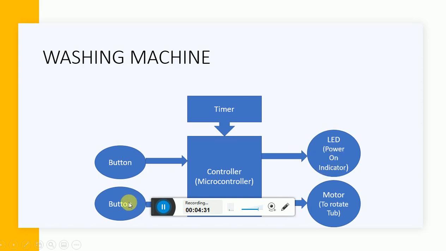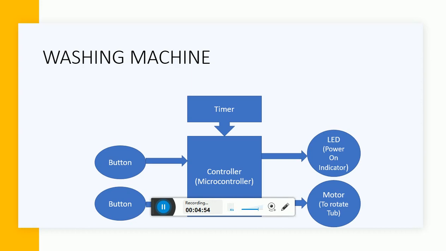Secondly, when you press a button, your motor will start. What is the application of the motor here? The motor is your tub where you put the clothes and the water. That tub rotates when you press the start button, and the rotation of the tub is done with the help of the motor.